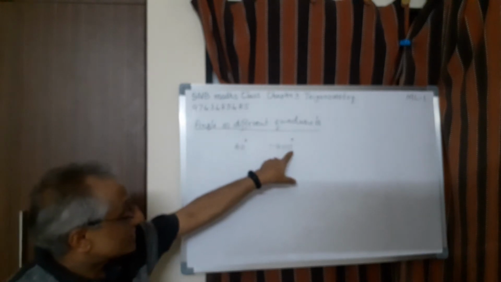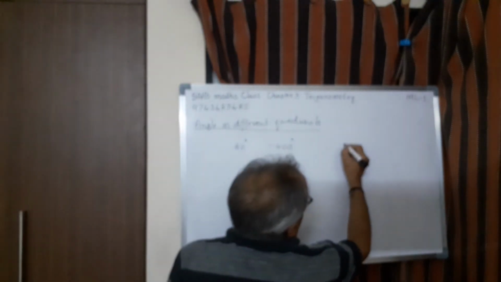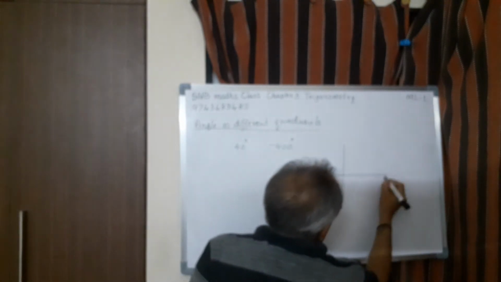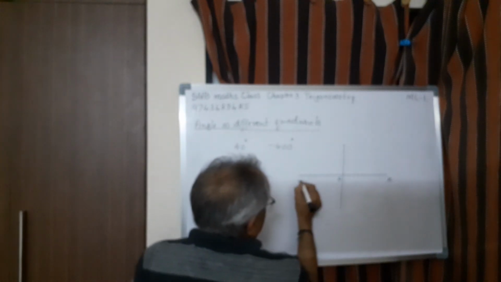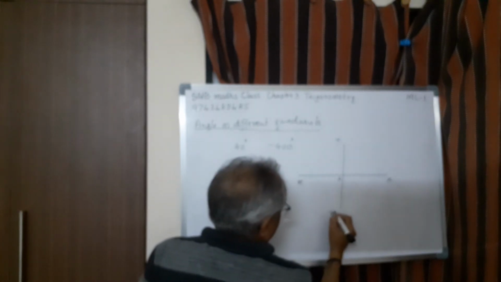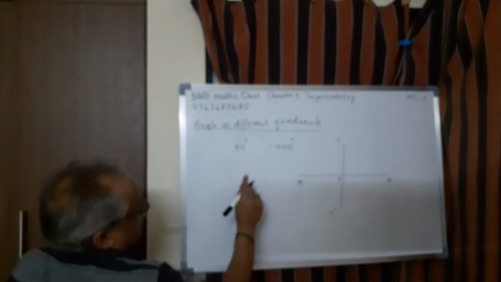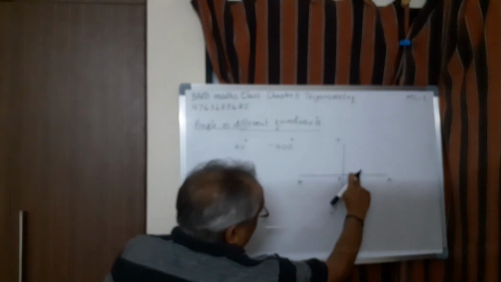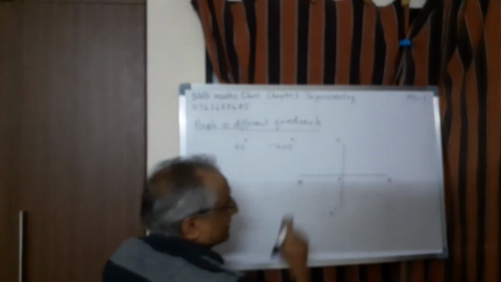But minus 400 degree means what I have to do is, I have to show like this. See, this is x-axis, y dash. Now, minus 400 means I have to go in the clockwise direction.